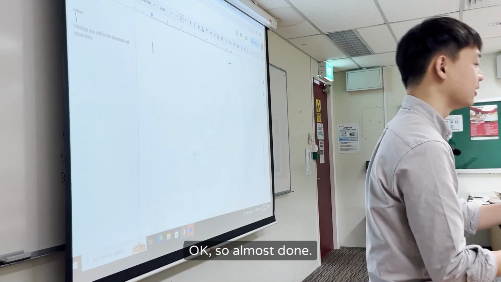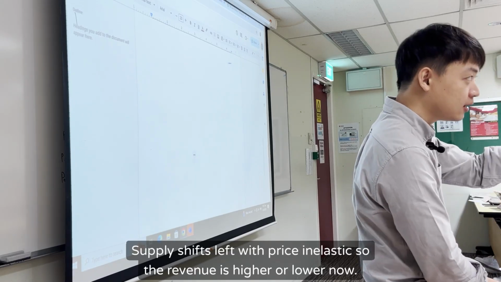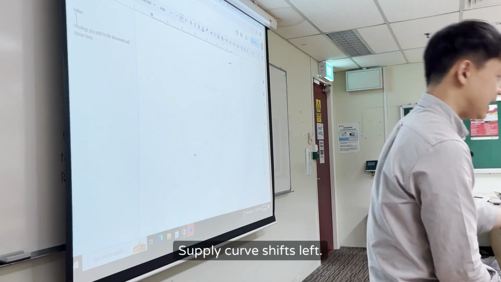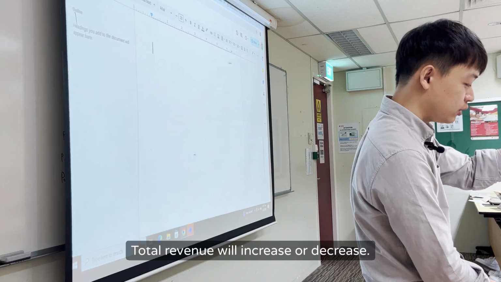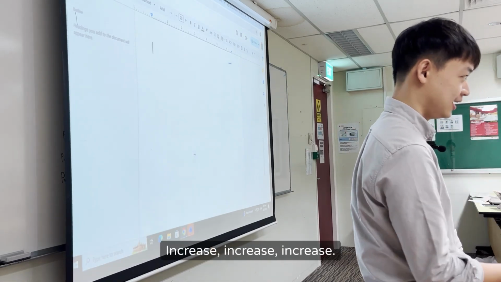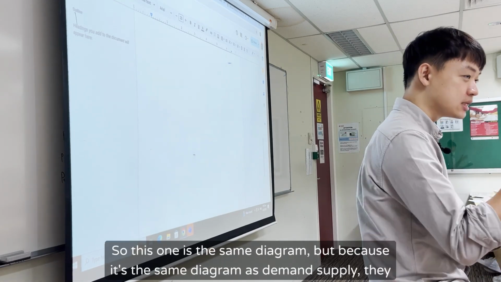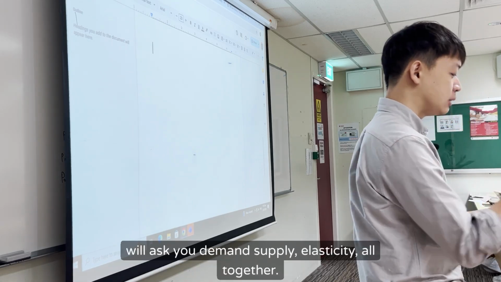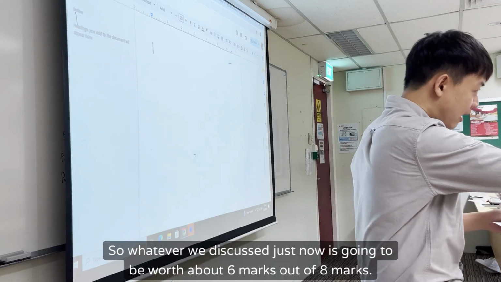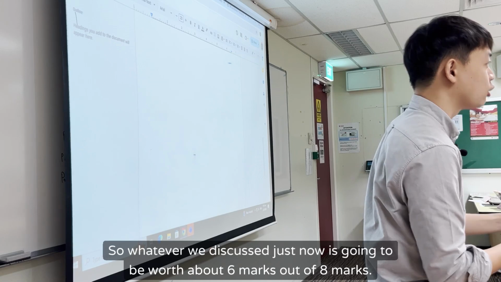Almost done. Supply shifts left with price inelastic demand. So is the revenue higher or lower now? Total revenue will increase or decrease? Just now we drew it somewhere there. Increase, so the revenue is going higher. This is the same diagram as demand and supply, so they will ask you demand, supply and elasticity all together. That's why it's 8 marks. Whatever we discussed just now is worth about 6 marks out of 8.